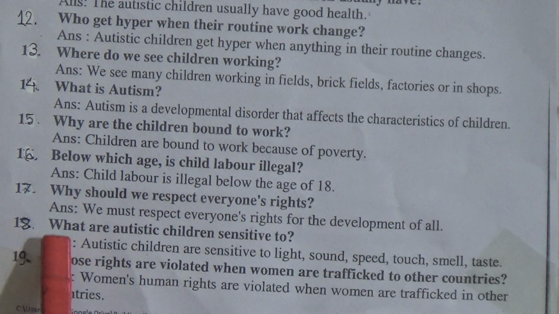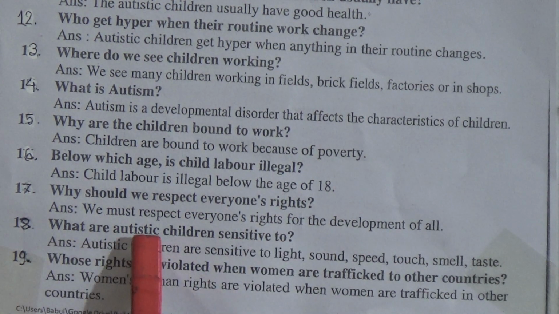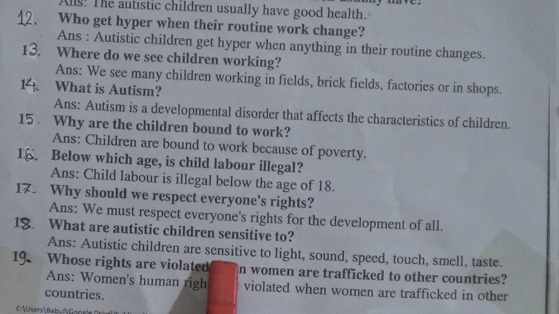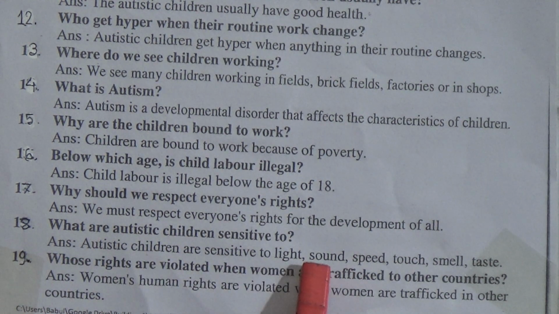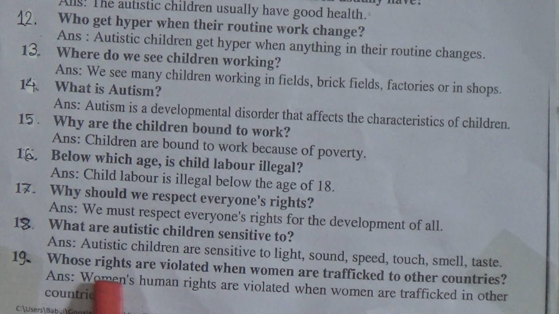Number 18, what are autistic children sensitive to? Answer: autistic children are sensitive to light, sound, speed, touch, smell and taste. Question number 19, whose rights are violated when women are trafficked to other countries? Answer: women's human rights are violated when women are trafficked to other countries.